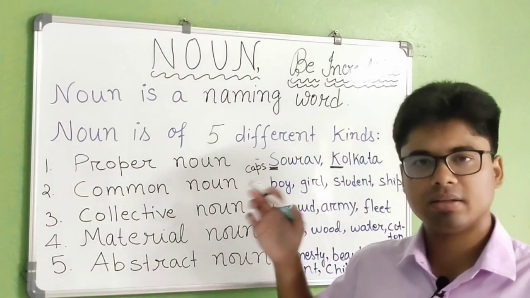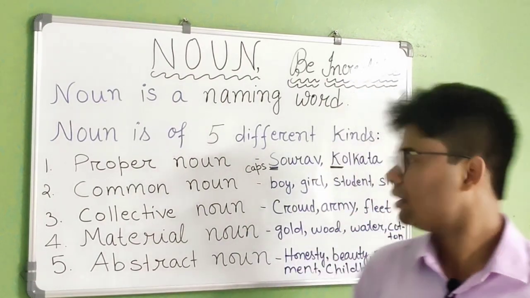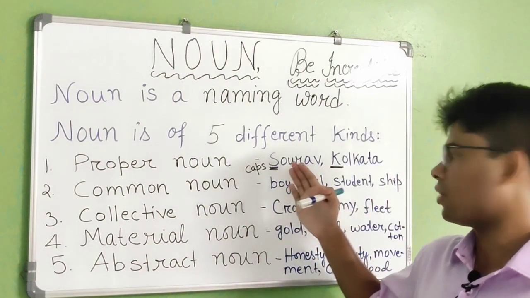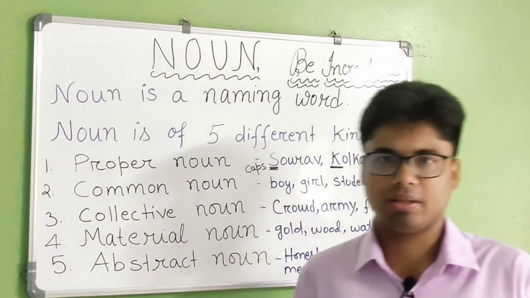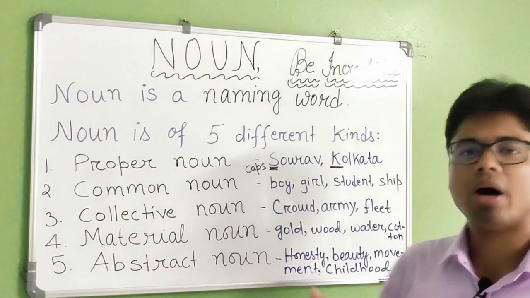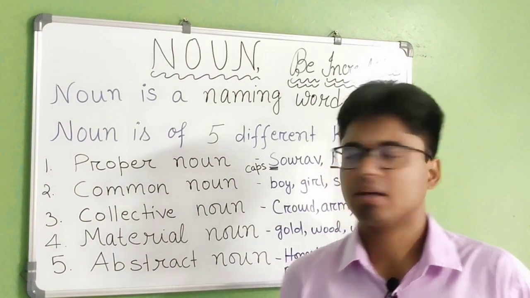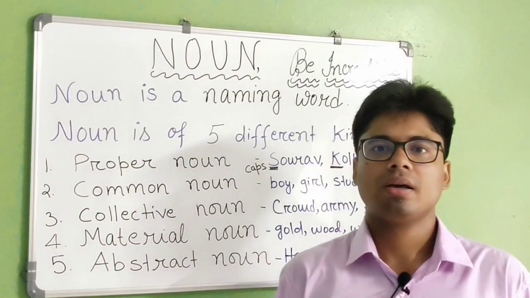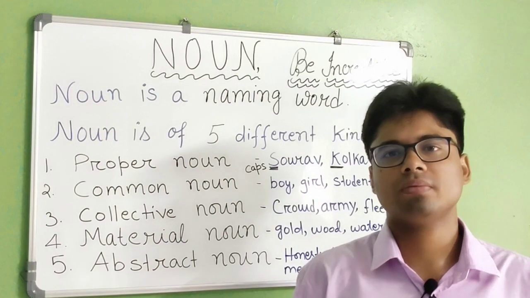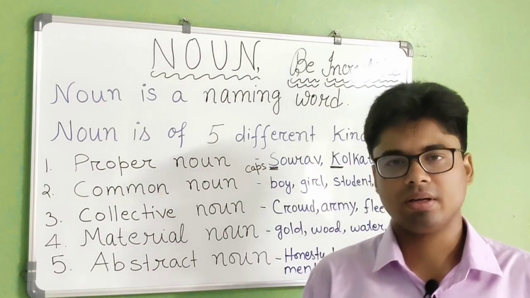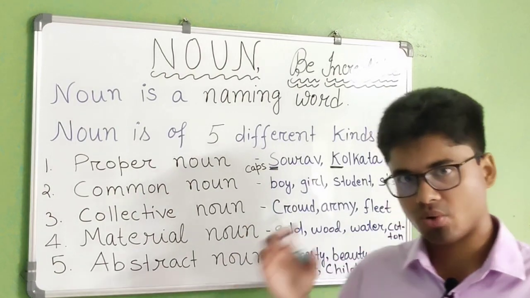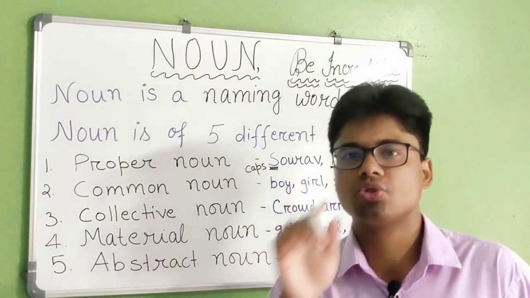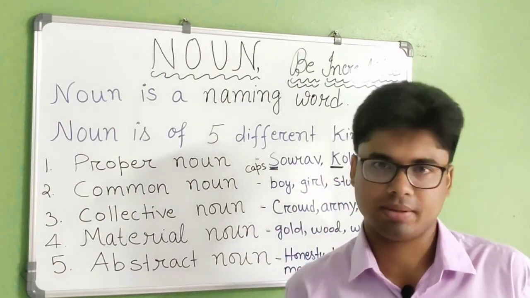So I have written here some examples. You can see the first one is Saurav. Then the second one is Kolkata. Now if I ask you how to apply it in a sentence, here I have written Saurav is my best friend. So in the very beginning of the sentence I will write Saurav, S-O-U-R-A-V. So S should be written in capital letter.